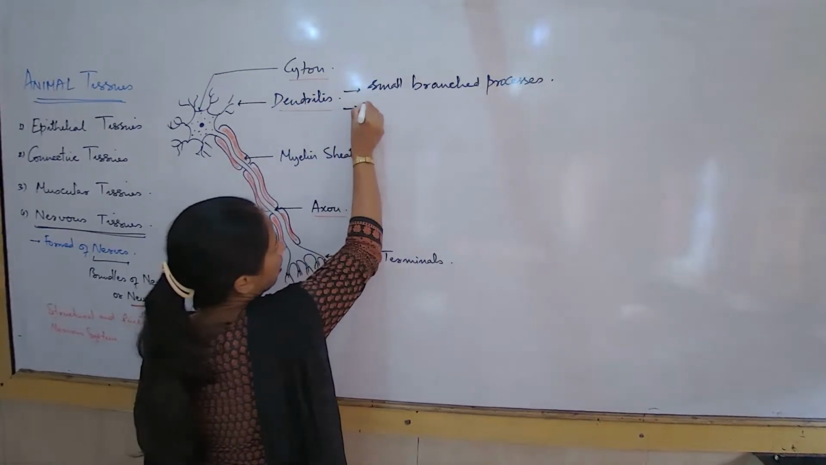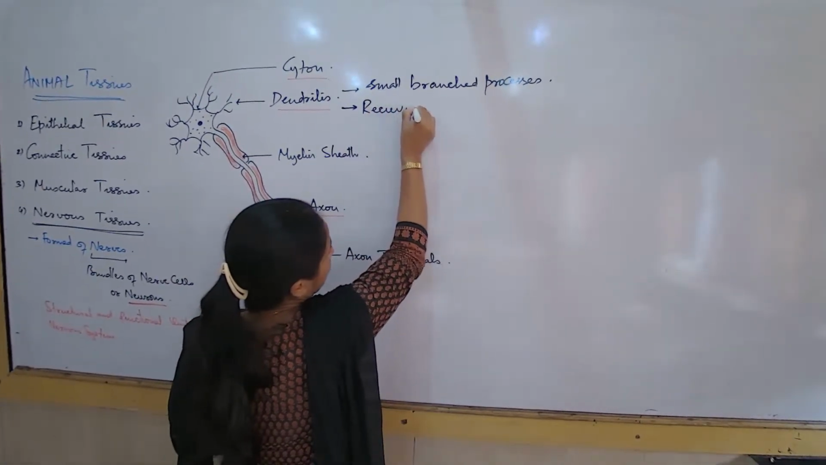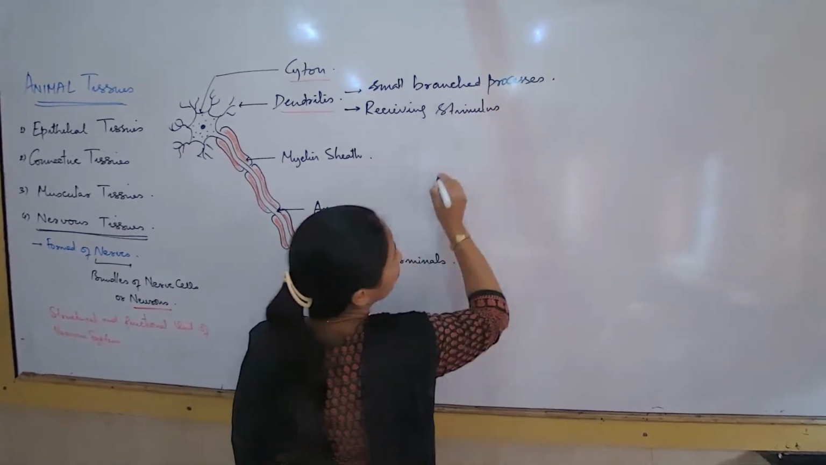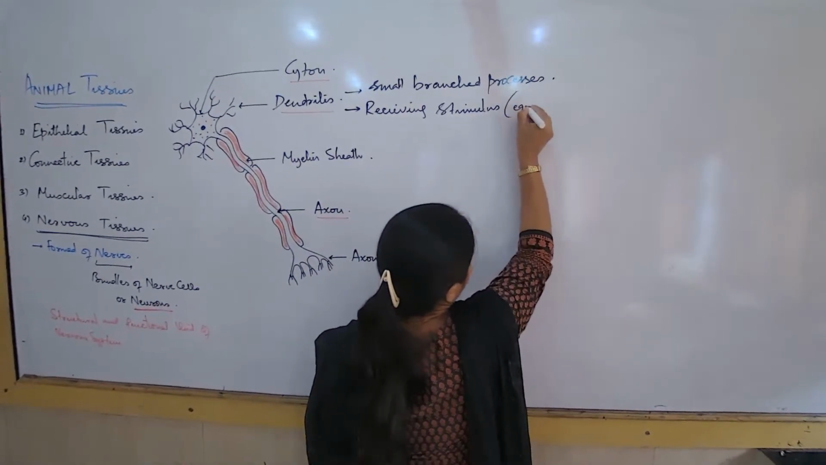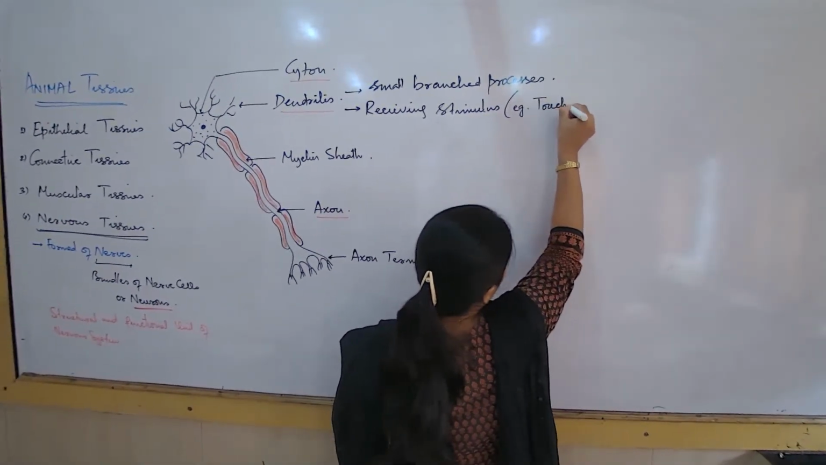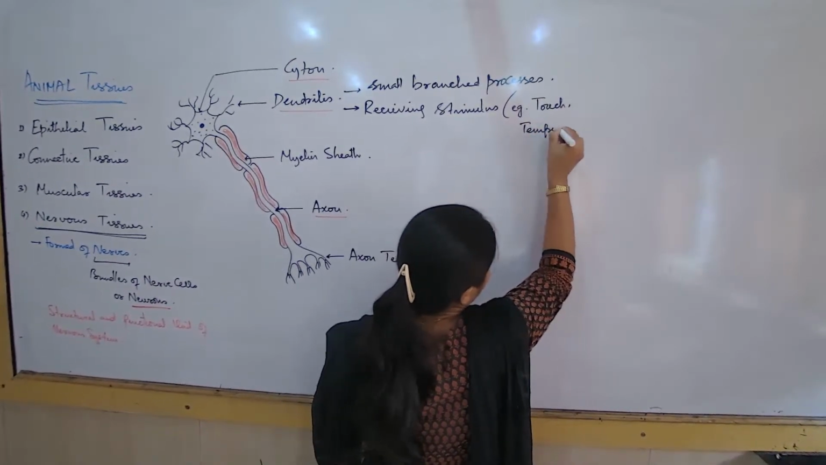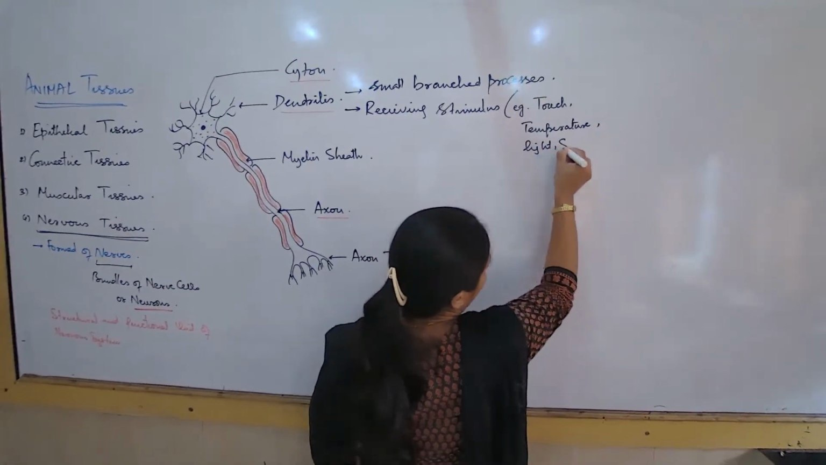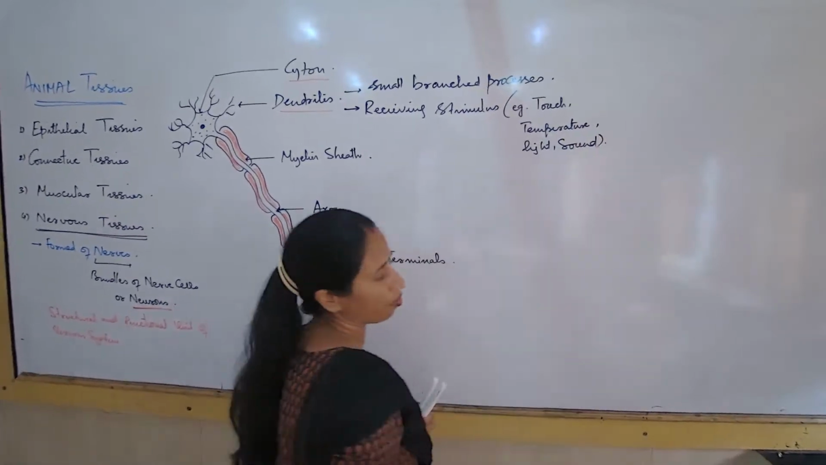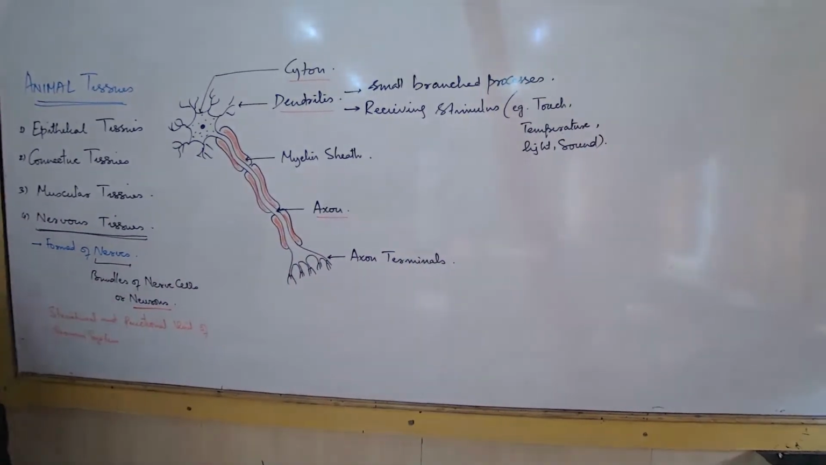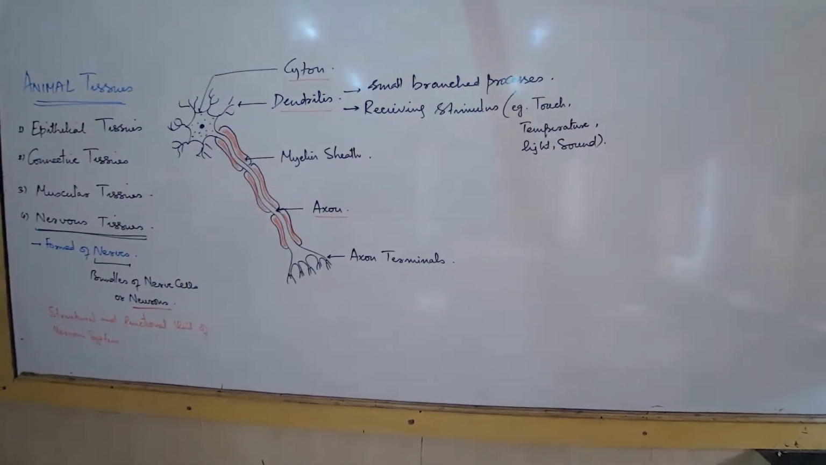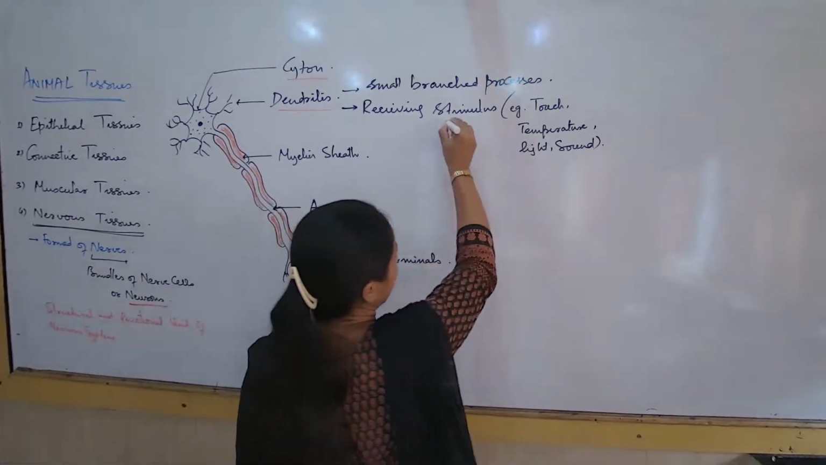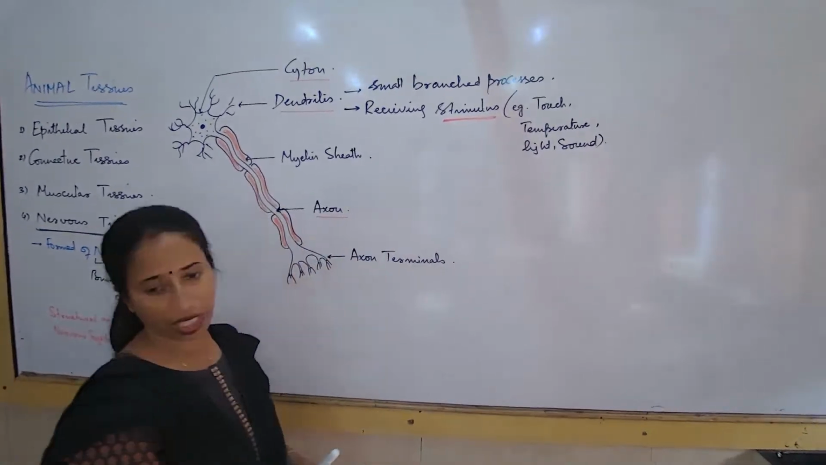What are they doing? Their function is receiving information, and this is what is known as stimulus. What can be some examples of stimulus? Stimulus examples can be touch, temperature, light, and sound. These are all examples of stimulus. What is the job of the dendrites? The job of the dendrites is to receive stimulus. Receive information from the external environment.